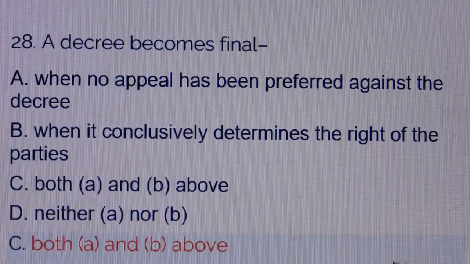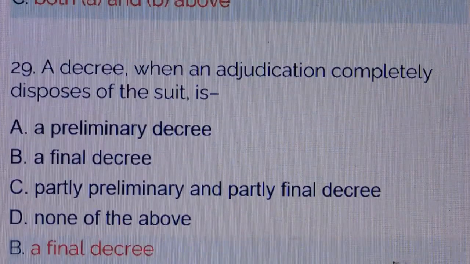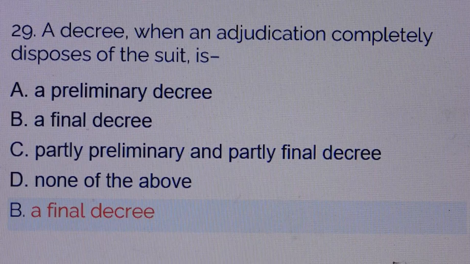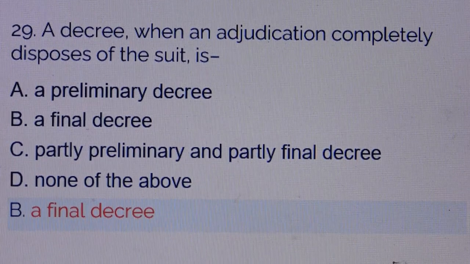A decree becomes final. Answer is option C, both A and B above, meaning option A, when no appeal has been preferred against the decree. Option B, when it conclusively determines the right of the parties. Question number 29. A decree when an adjudication completely disposes of the suit is. Answer is option B.